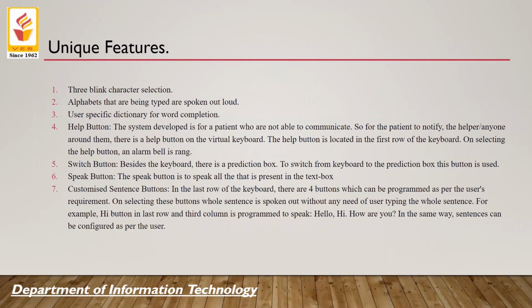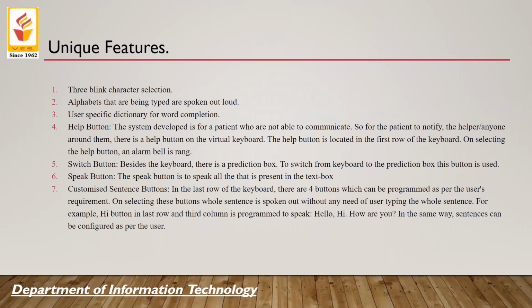There is a user specific dictionary that is generated, and that allows the person to complete the word without actually typing the whole word. The help button rings the alarm when it's clicked, so it can be used to generate an alert whether something is going wrong or something has happened. The switch button allows you to switch from the main keyboard onto the list of words that are generated. The speak button will speak out the words that are written on the screen.